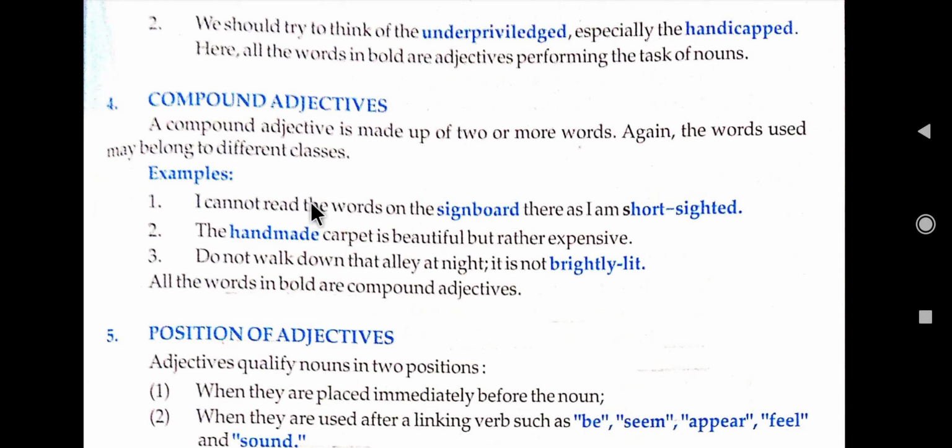I can't read the words on the signboard there, as I am short sighted. We know that short is a different adjective and sighted is a different adjective. But when we combine these two adjectives, it becomes a compound adjective. We say short sighted. So that is known as a compound adjective.